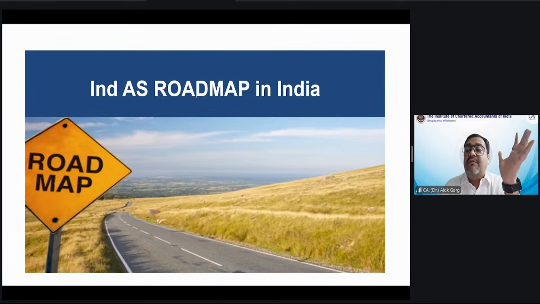Then friends, we have removal of option. Like one of the examples of Ind AS 1 we have taken. IFRS allows the categorization of expenses in the P&L as per the function method or by the nature method, but we have only permitted the nature method. So this is what we have discussed, my dear friends, right? So we have covered the first part beautifully. I believe the context setting has been absolutely clear to all of you, right?